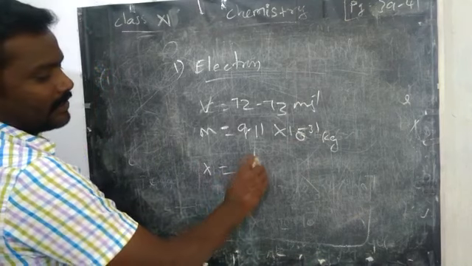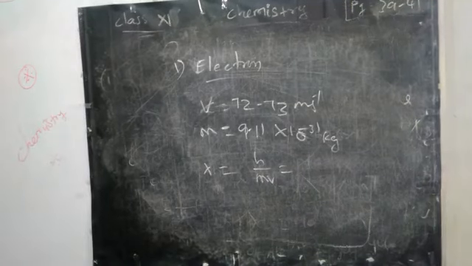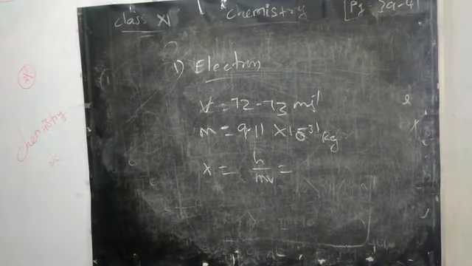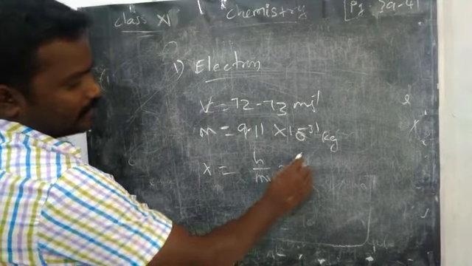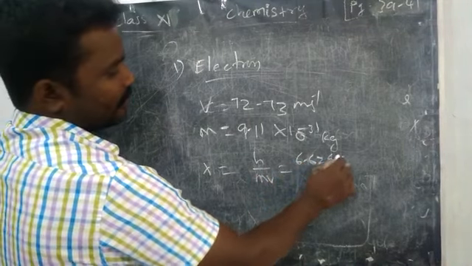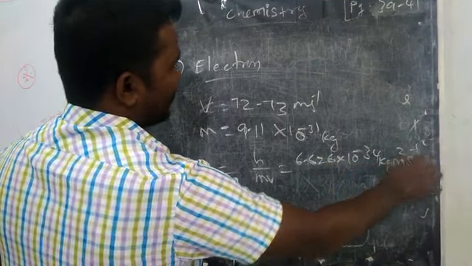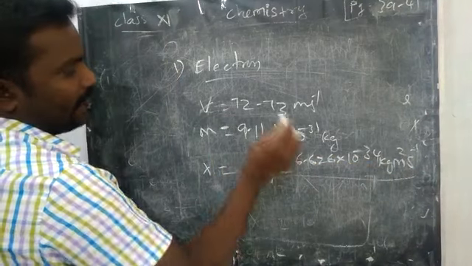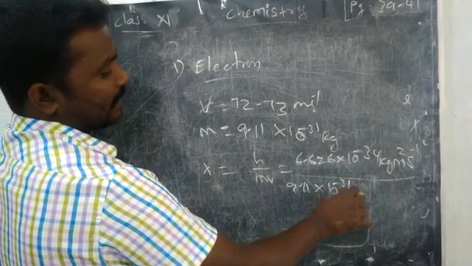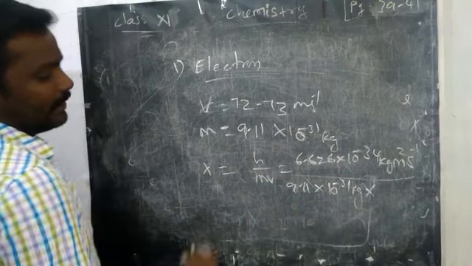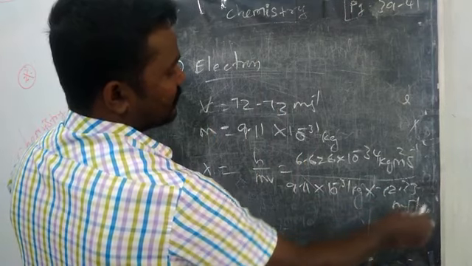So what is the formula? λ is equal to h by mv. H value is 6.626 into 10 power minus 34 kilogram meter square second inverse divided by m value 9.11 into 10 power minus 31 kilogram into velocity 72.73 meter second inverse.